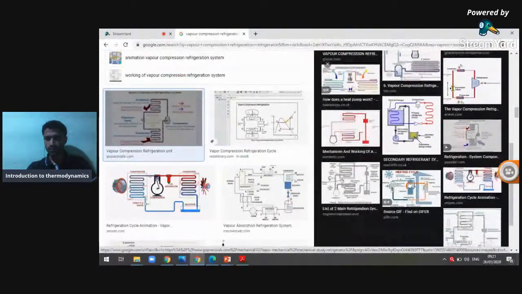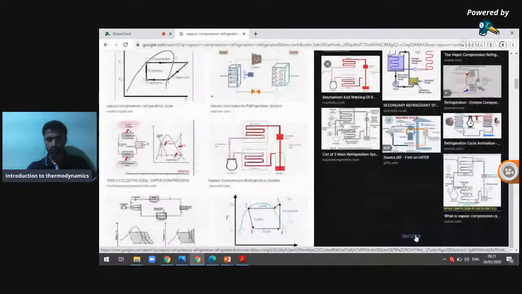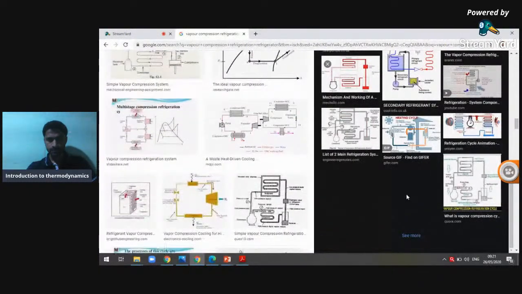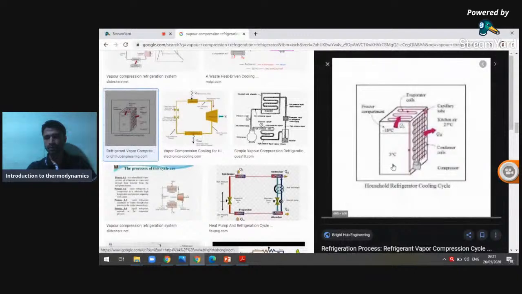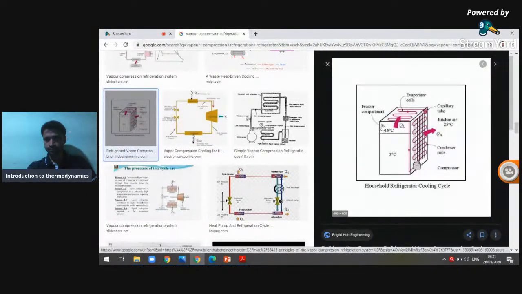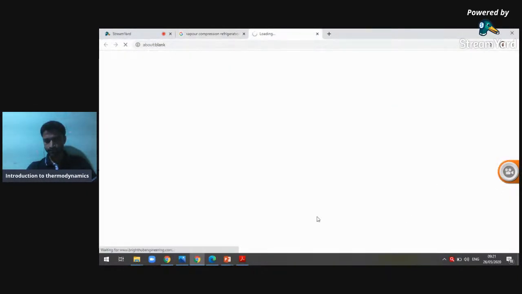In the VCRS system, you know that there are four main components: the compressor, the condenser, the expansion valve, and the evaporating coil.